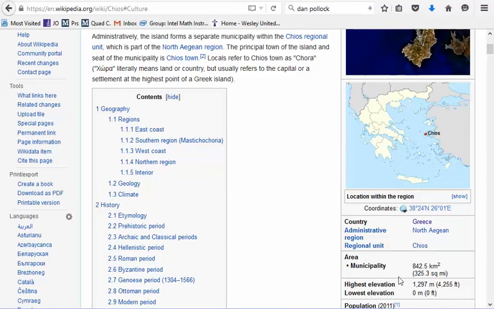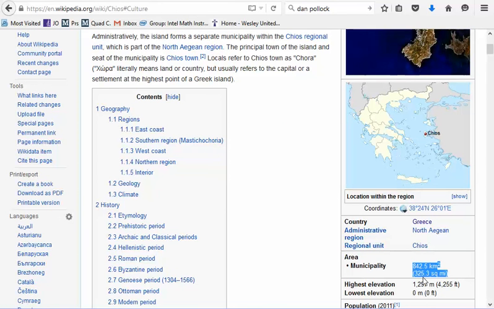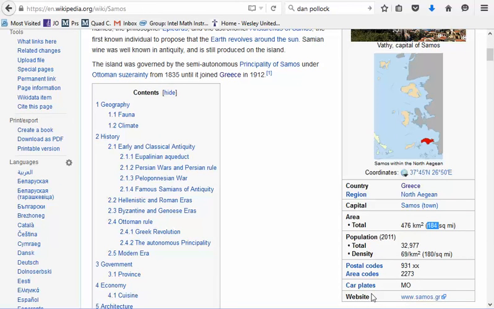This Chios Island is about 325 square miles, which makes it a little bit smaller than the Hawaiian Islands. The Hawaiian Islands are, of course, the big one is 4,000 square miles, but Maui is 700 square miles. Oahu is almost 600 square miles, and so on. So Chios is one of the larger Greek islands, but it's 325 square miles. And Samos, where Pythagoras was from, is 184 square miles, smaller yet.